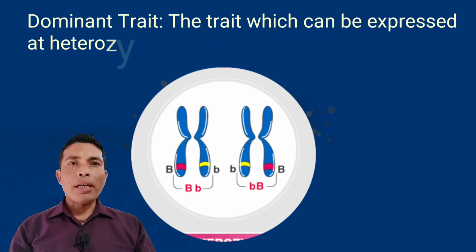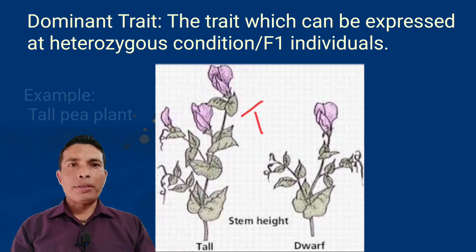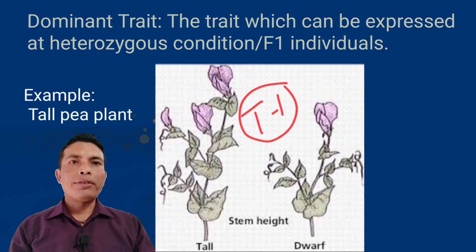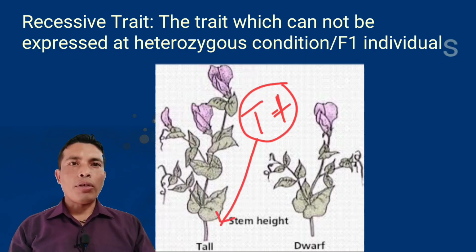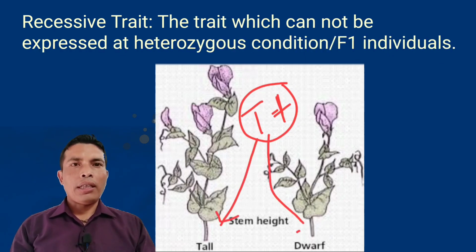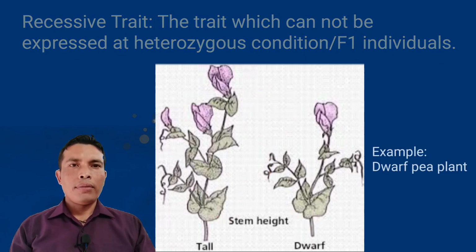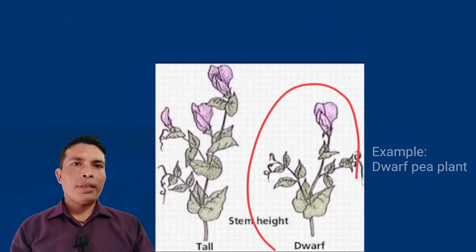The trait which is expressed in the F1 generation is called the dominant trait. What is the recessive trait? The trait which cannot be expressed in the F1 generation is called the recessive trait.